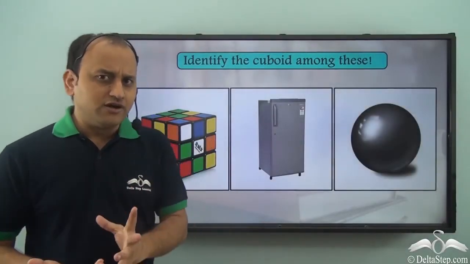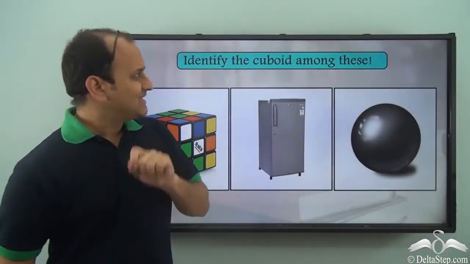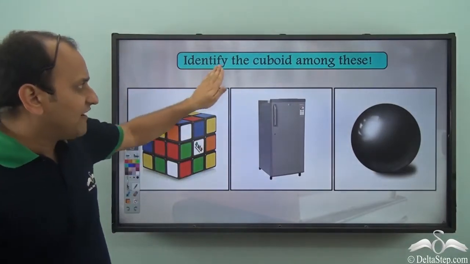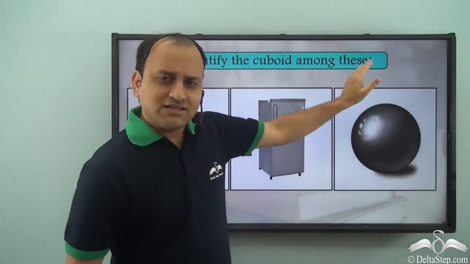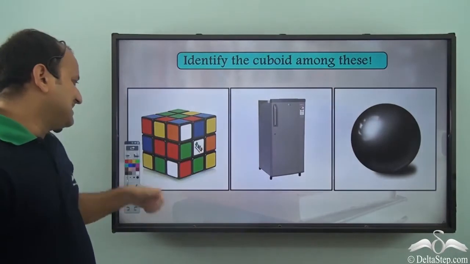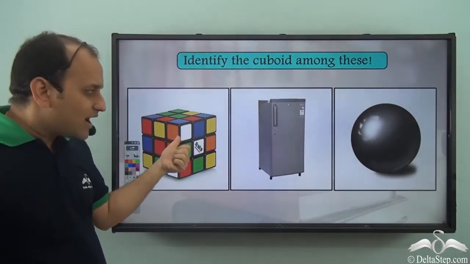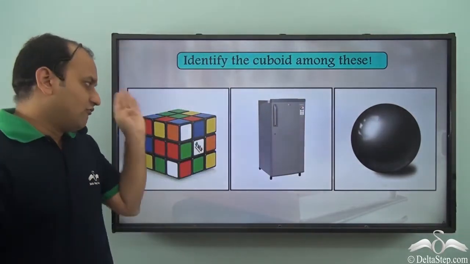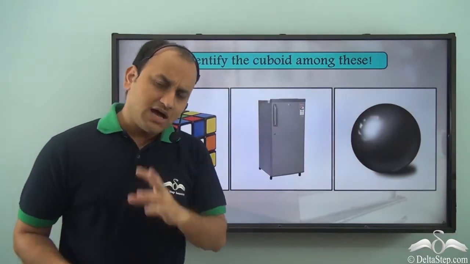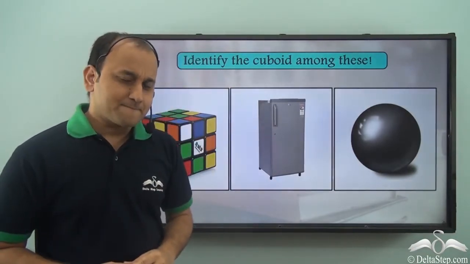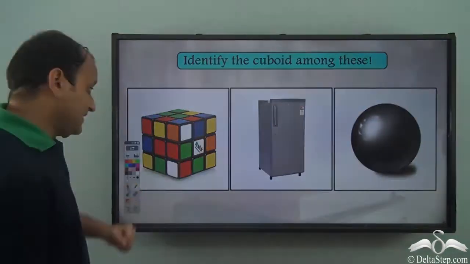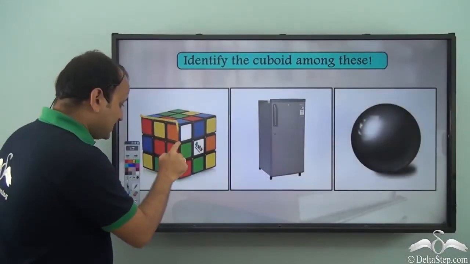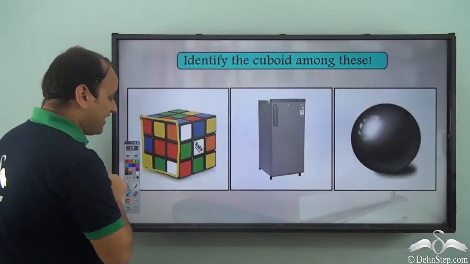Now that you have learnt about these new shapes, can you identify the cuboid among these? Is this a cuboid? Is this a cuboid? Or is this a cuboid? What do you think? Which one of them resembles a cuboid? Well, let's see. Now this has a square face.